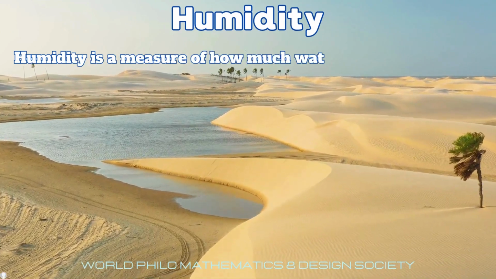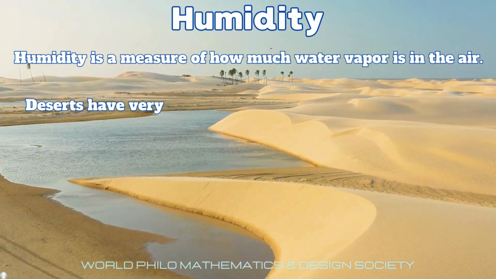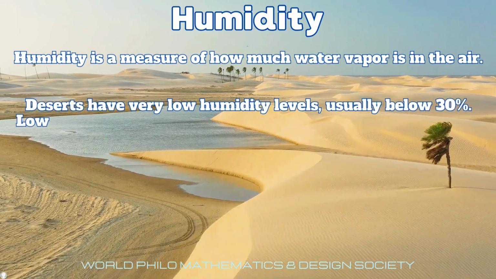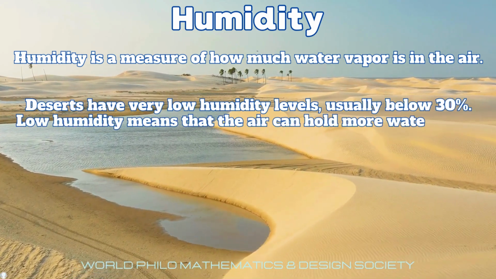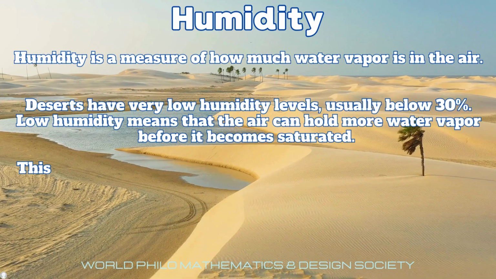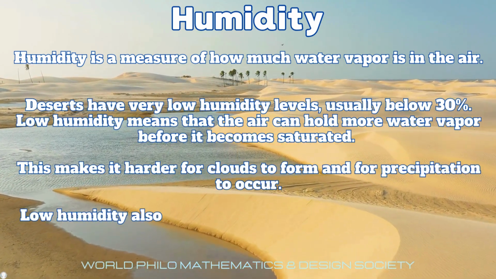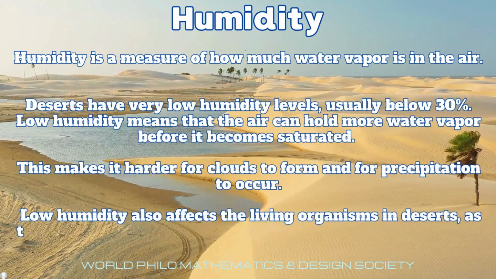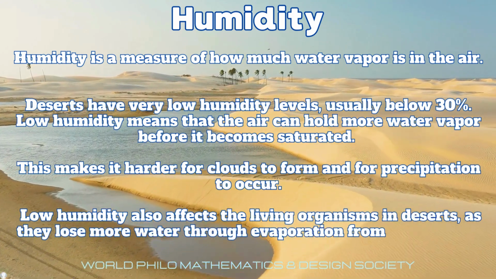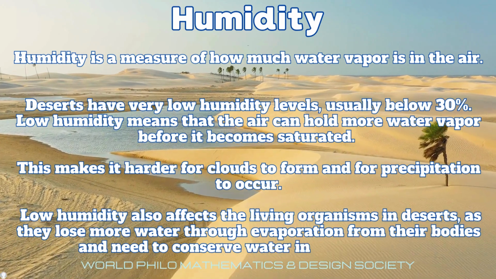Humidity is a measure of how much water vapor is in the air. Deserts have very low humidity levels, usually below 30%. Low humidity means that the air can hold more water vapor before it becomes saturated. This makes it harder for clouds to form and for precipitation to occur. Low humidity also affects the living organisms in deserts, as they lose more water through evaporation from their bodies and need to conserve water in various ways.